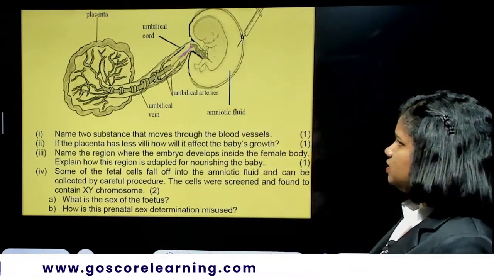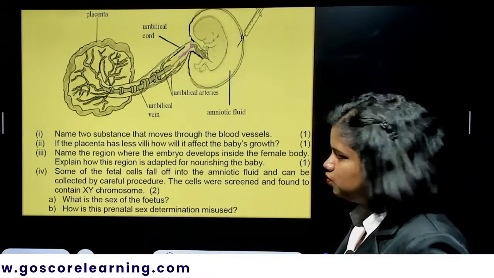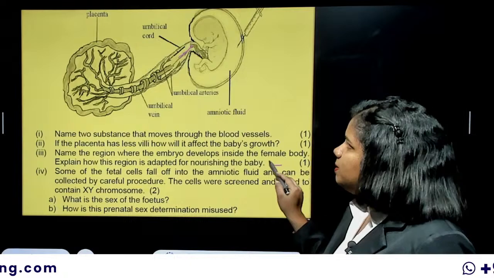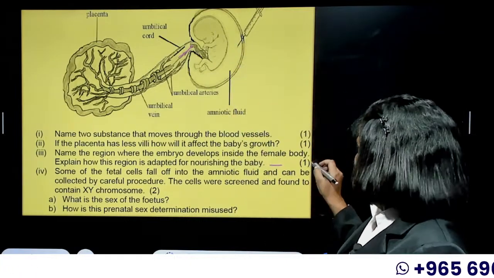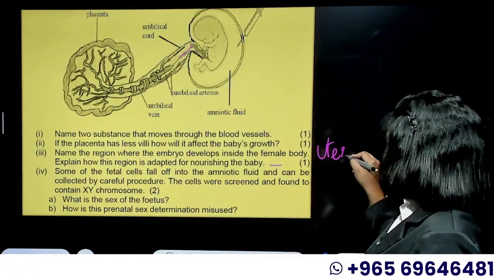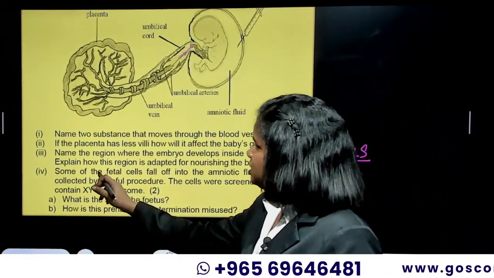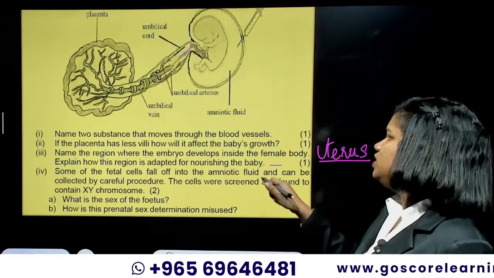So that's the answer. The villi less growth. Name the region where the embryo develops inside the female body. That is nothing other than the uterus, right? Uterus is the part of the female reproductive system where the fetus would develop. Explain how this region is adapted for nourishing the baby.